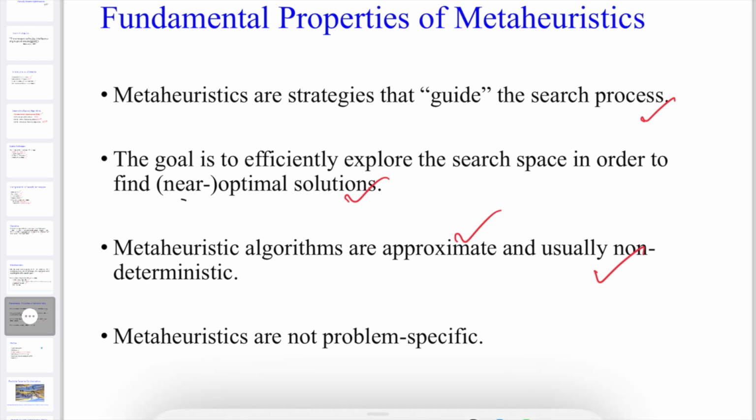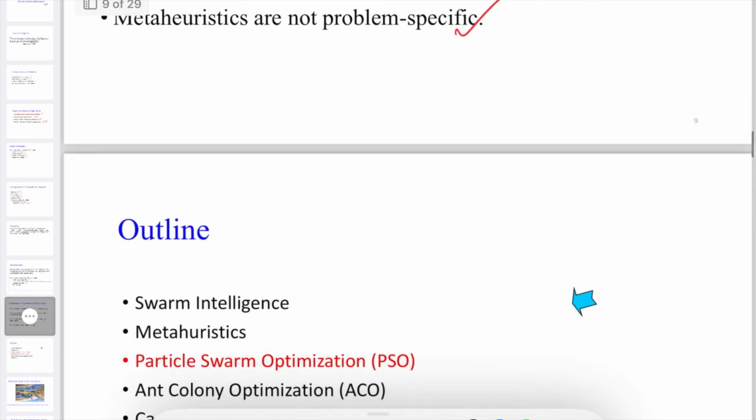There is no accuracy involved in it. Mostly they are not problem specific. So it is not like you have a problem statement and for that problem statement we are going to find a solution. It is not that way. There is a problem, and for the problem you want to find a near optimal solution. So that's the fundamental properties of PSO.